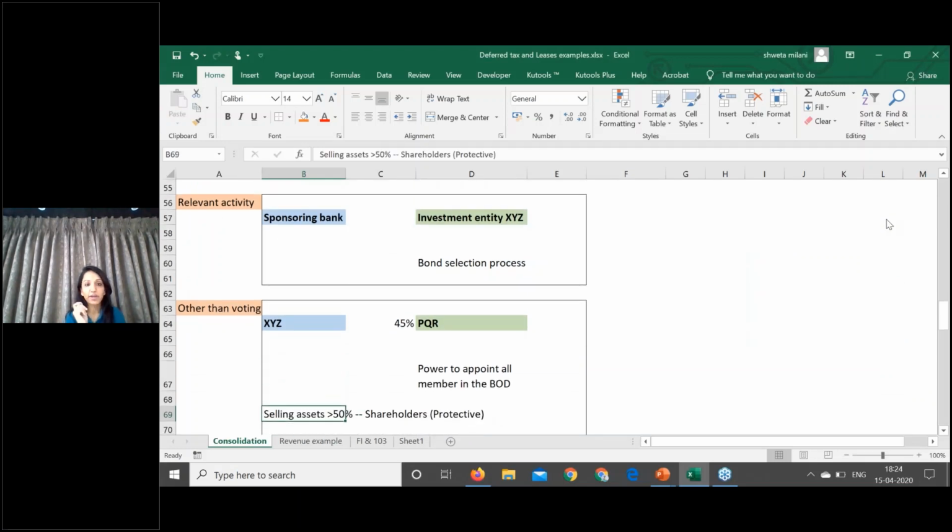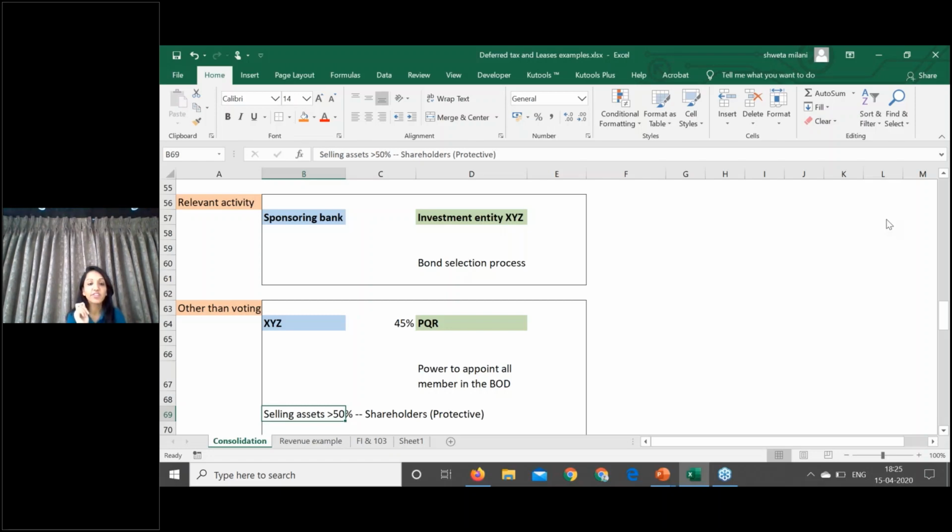I am XYZ Limited. I am holding 45% shares of PQR Limited. However, I have the power to appoint all the board of directors of PQR Limited. So all the board of directors of PQR has to be appointed by XYZ Limited. They have developed a contract which says that if you have to sell more than 50% of the shares, or 50% of the assets of the company, only in such case do you have to go back to the shareholders.